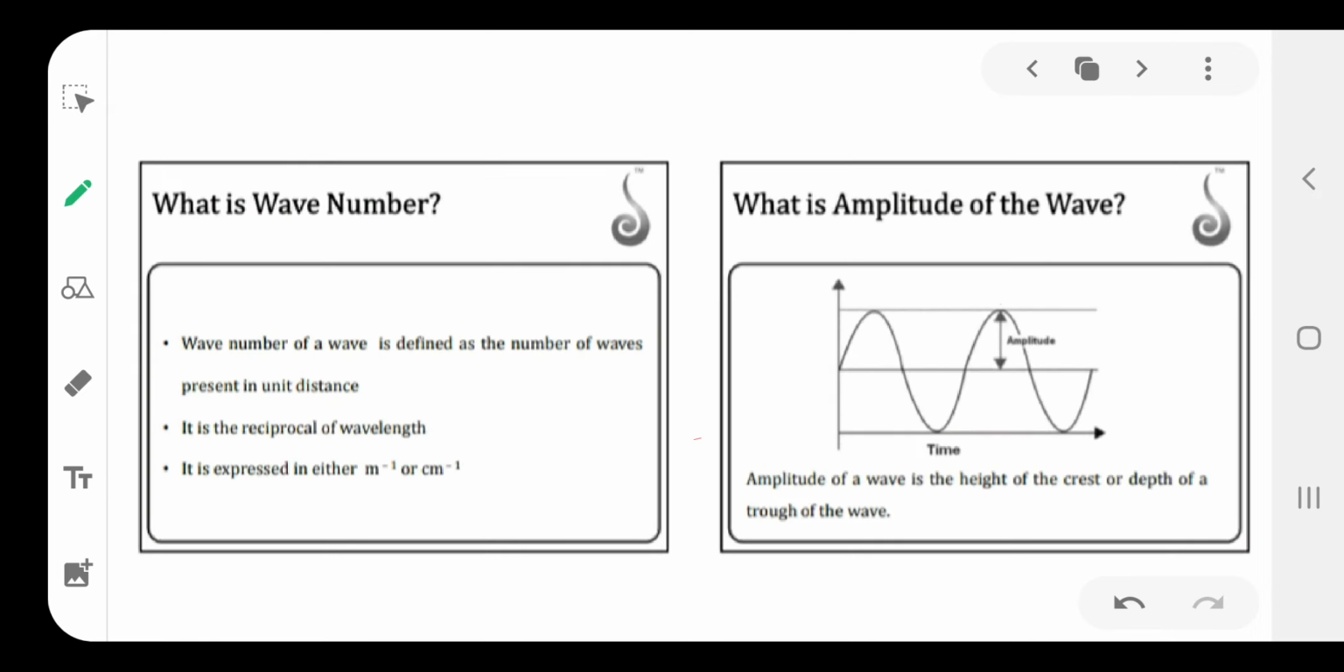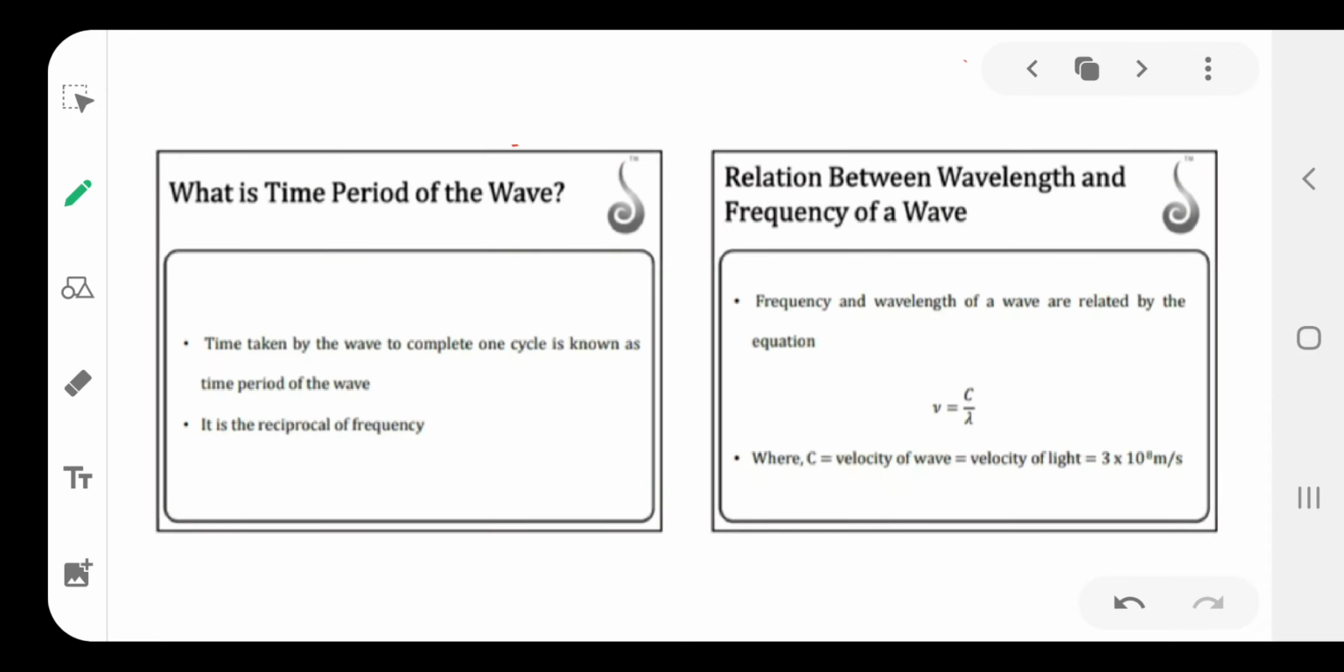Then the next one is wave number. The reciprocal of wavelength is called wave number, represented by nu bar. Units are centimeter inverse, meter inverse, angstrom inverse, picometer inverse. The time taken by the wave to complete one cycle is known as the time period. It is the reciprocal of frequency: T is equal to 1 by nu.